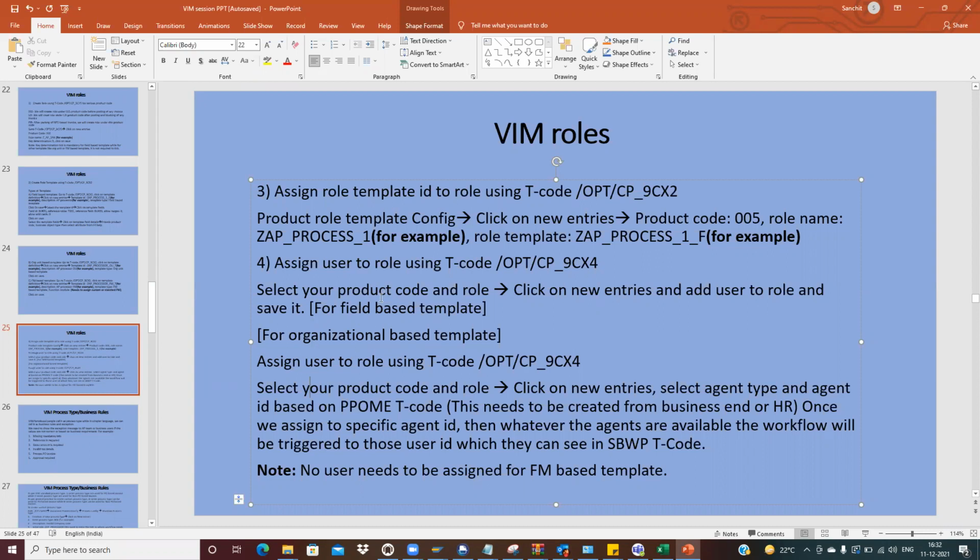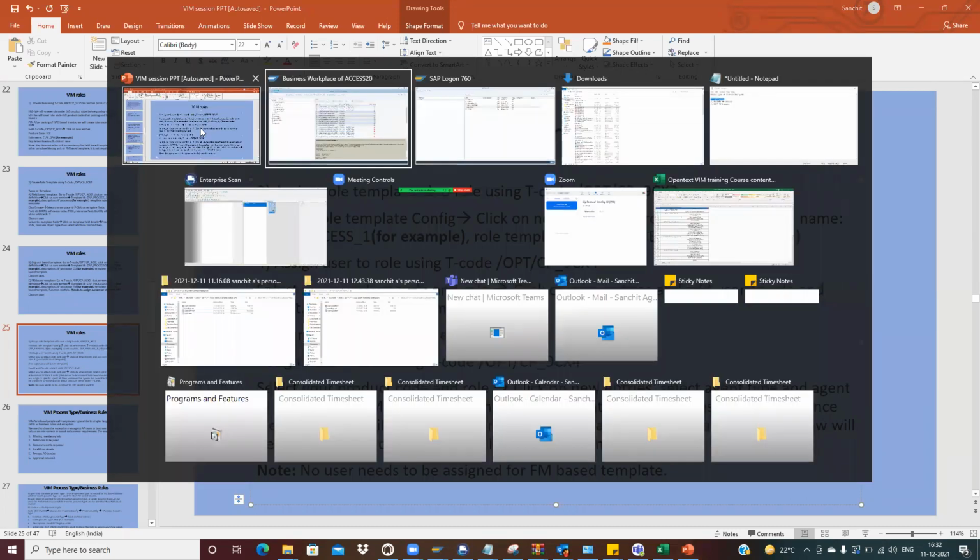So this assignment of user is basically used in 9CX4 for the field based and the organizational based templates. FM based template is not required, right? Because we don't need to assign any user. Your FM should be sufficient to capture the user automatically and dynamically, basically. Clear? Yeah, I got it. Great.